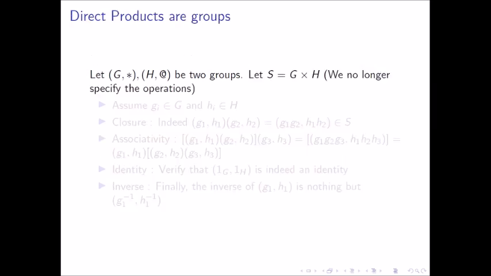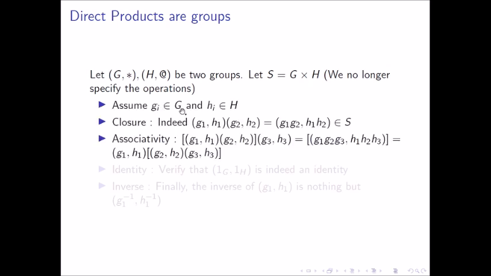So over here we have S. We no longer specify the operation star comma NAT during our operations. So suppose all g_i are in G and all h_i are in H. So indeed (g1, h1)(g2, h2) is (g1 g2, h1 h2), where g1, g2 and h1, h2 are elements of G and H respectively. This is an element of S. And closure is proved, and associativity is also similarly easy to prove.